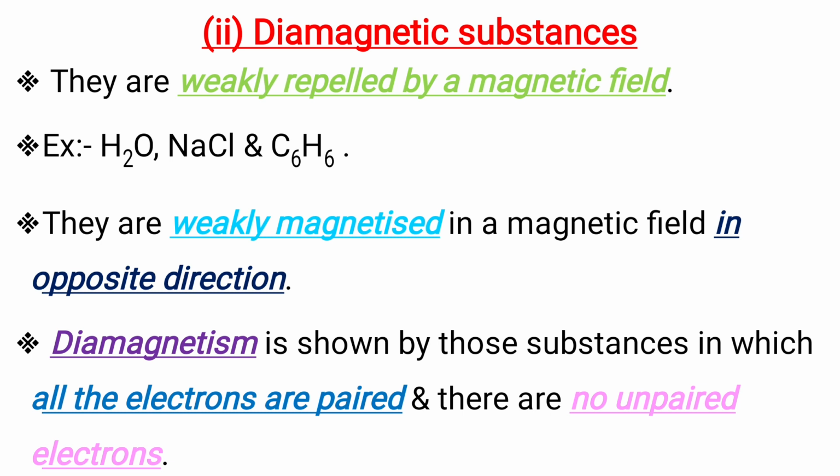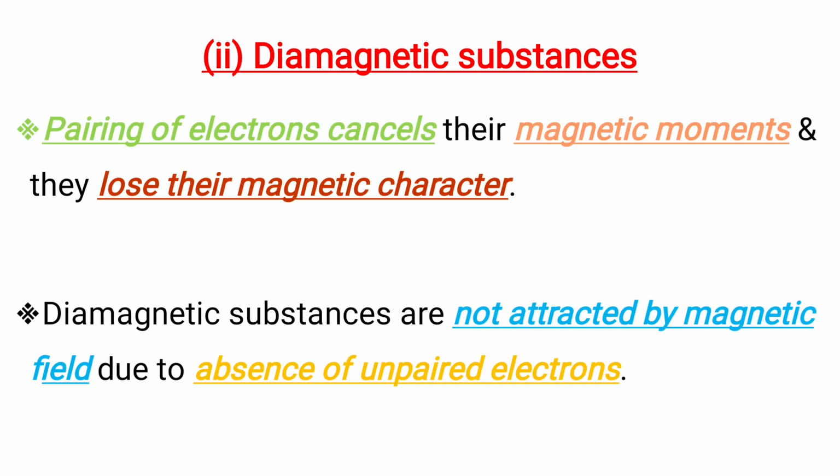Diamagnetism is shown by those substances in which all the electrons are paired. That means there are no unpaired electrons. Pairing of electrons cancels their magnetic moments, and hence diamagnetic substances lose their magnetic character. Diamagnetic substances are not attracted by magnetic field due to the absence of unpaired electrons.